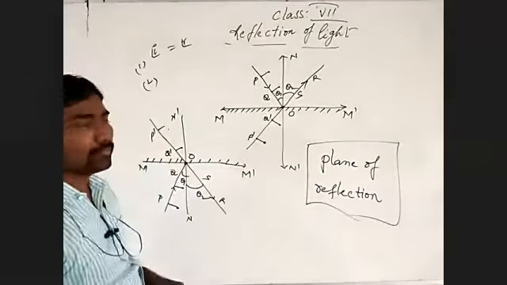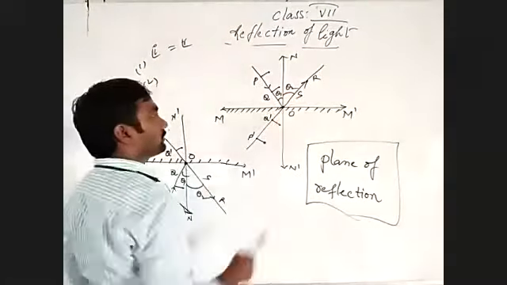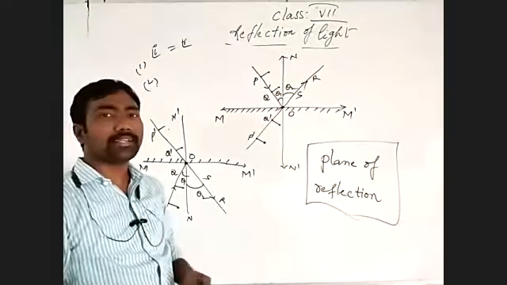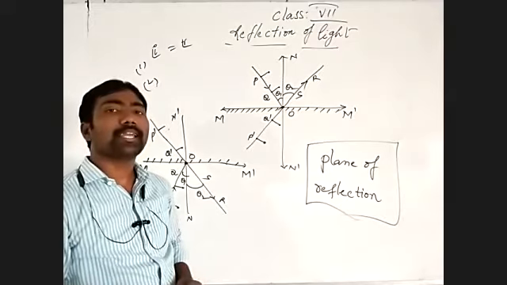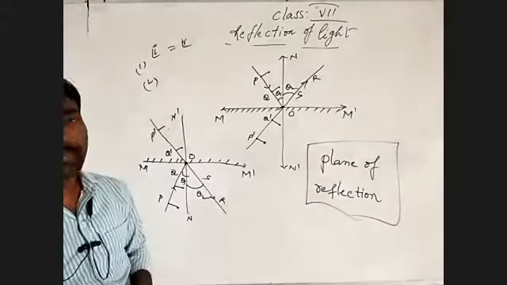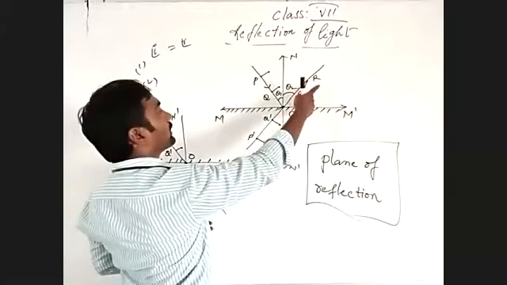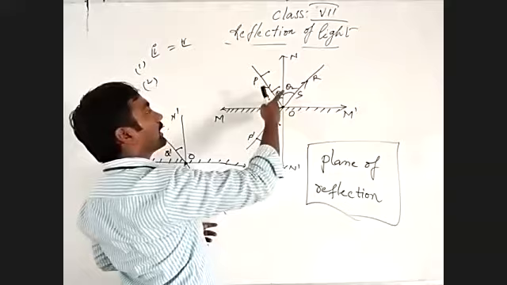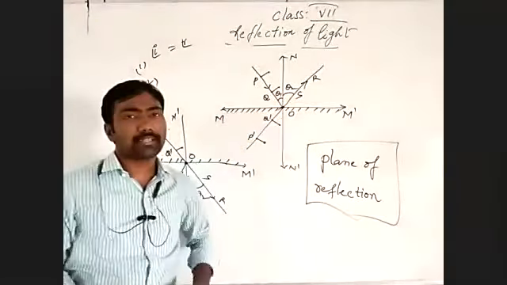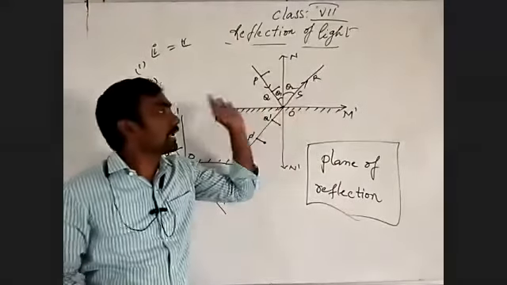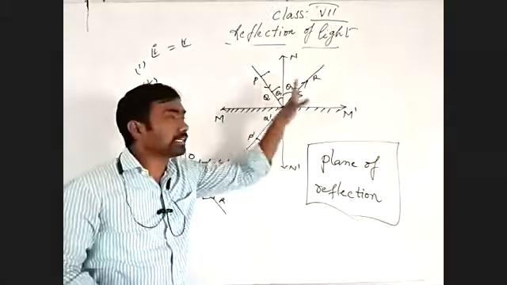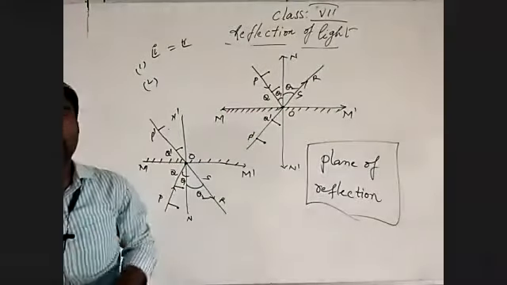After finishing the same activity, we can say the incident light ray, the reflected light ray and the normal light ray lie in the same plane of reflection. Where the reflection takes place, in that plane only, the three light rays stay. That is the plane of reflection.